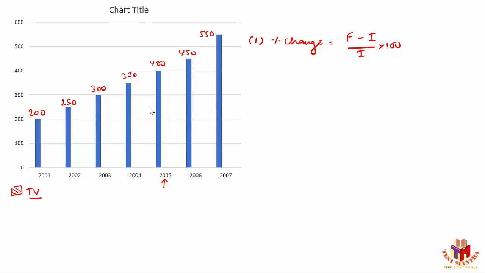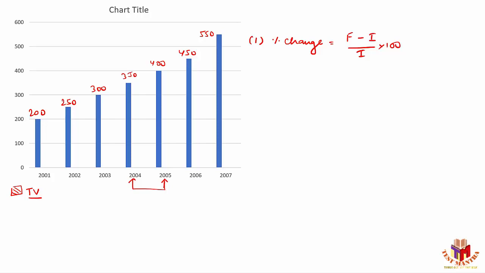So if I'm talking about percentage change in this case, I should have one final value and one initial value. If I'm talking about 2005, then this is my final value available. The initial value should be the value for the year 2004 here, right? So whenever they are talking about percentage change, it is always with respect to consecutive years. Unless they specify anything else, you should always take the initial value as the previous consecutive year.